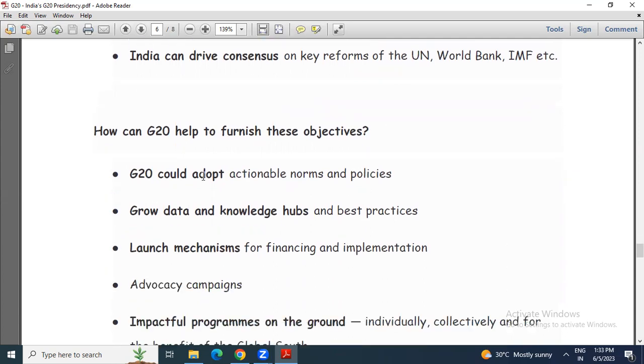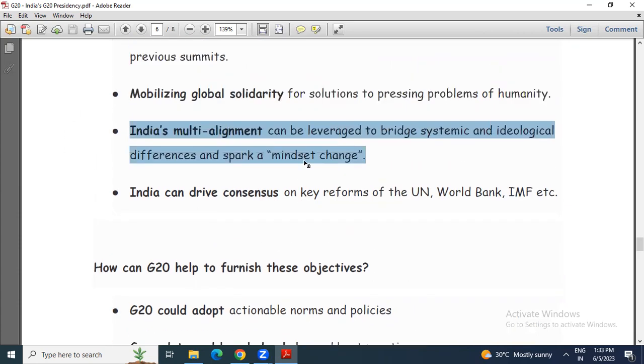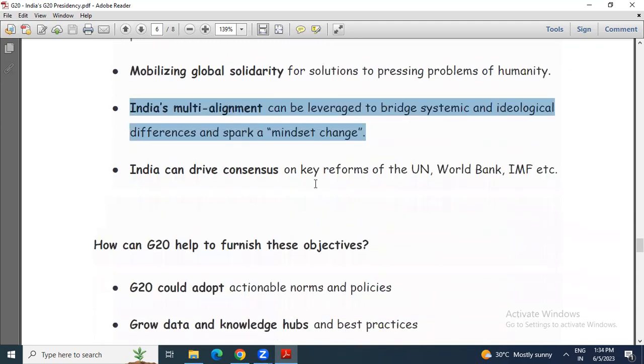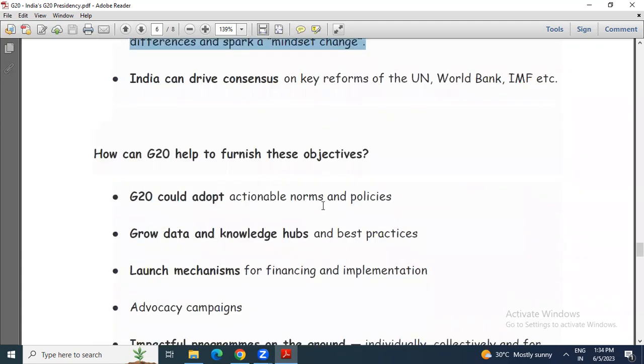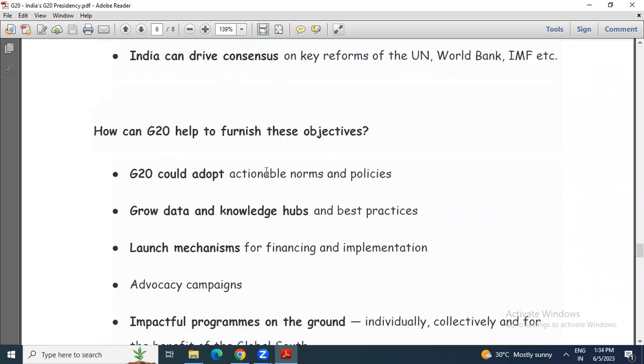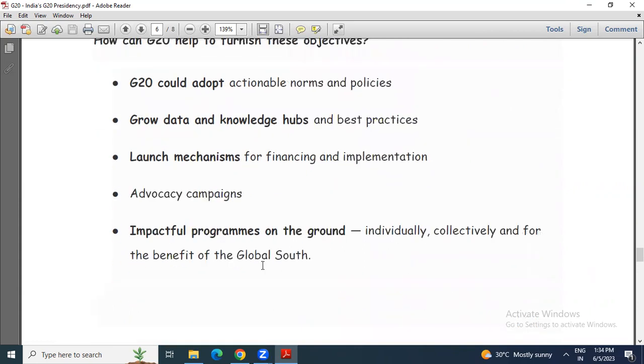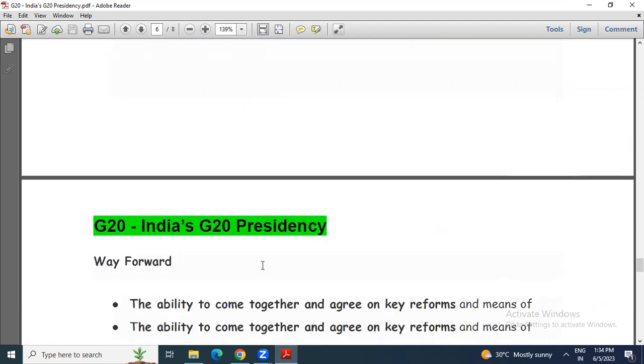Because G20 could adopt actionable norms and policy. So how G20 can solve these problems and harness the objectives is by adopting actionable norms and policies, growing data and knowledge hubs and best practices, launching mechanisms for financing and implementation, advocacy campaigns, impactful programs on the ground, individually, collectively for the benefit of the global South.